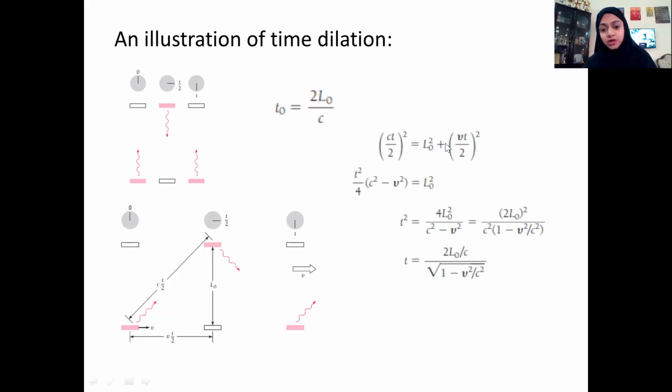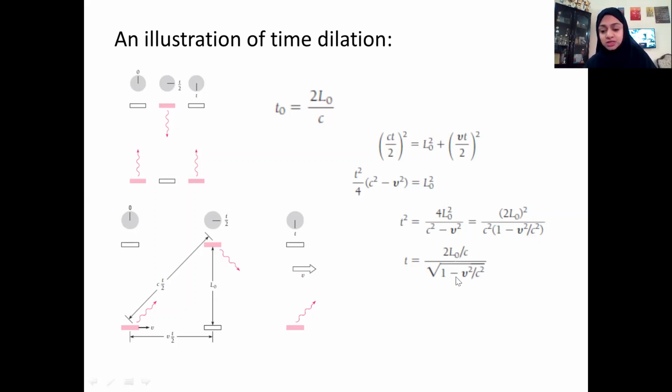Rearranging the equation, taking this term to the other side and taking (t/2)² as common, which is t² by 4, you will get c² minus v² times t²/4 equals L0². Again, our intention is to find an expression for t. So keeping t² on one side, taking 4 and c² minus v² to the other side, you will get this expression. Taking c² outside, it becomes this. And we know that t0 is 2 L0 by c. So I'm substituting t0 for 2 L0 by c.